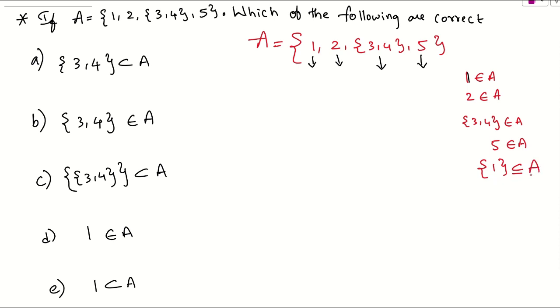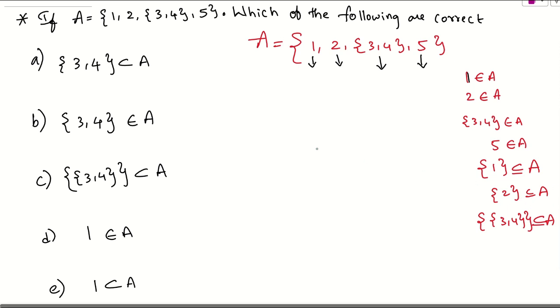If you take a set, it will be a subset. I can take {2} also as a subset of A. And if you want to take the middle element, that is {3, 4}, it is an element of A. If you take again the flower bracket, {{3, 4}}, which is nothing but a set, it is a subset of A. These are the things I can let you know. So with the help of this knowledge, now let us see which is true, which is false.